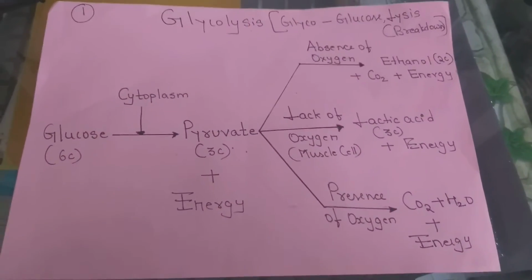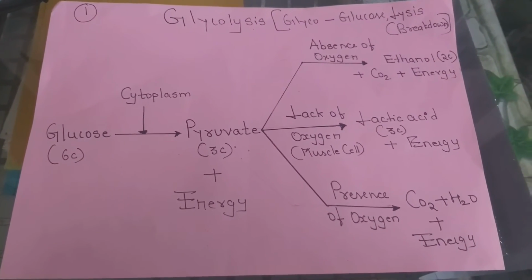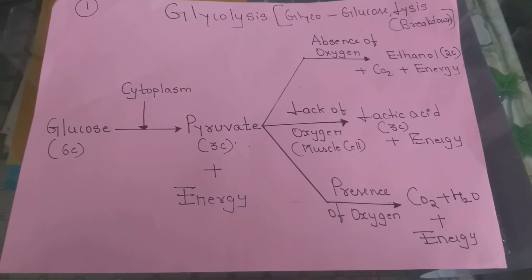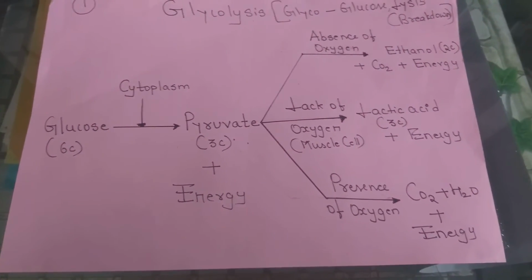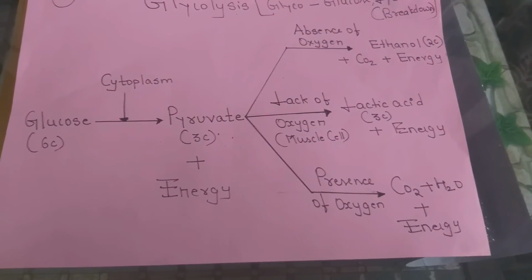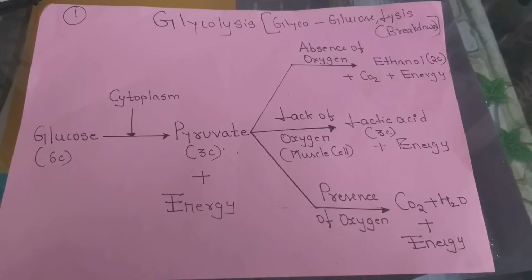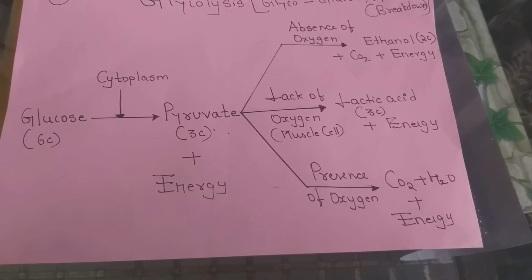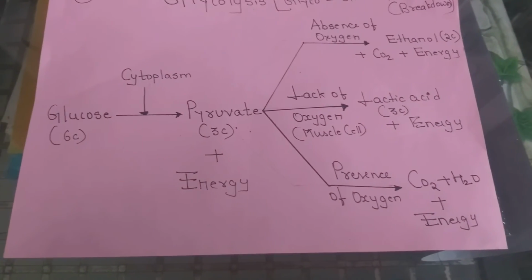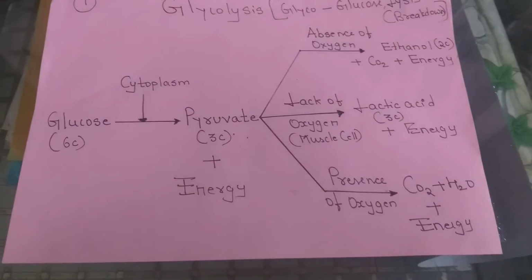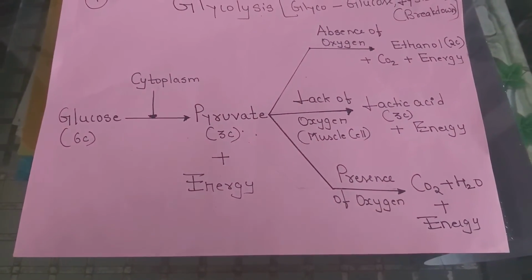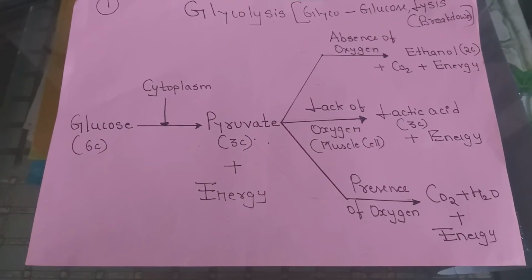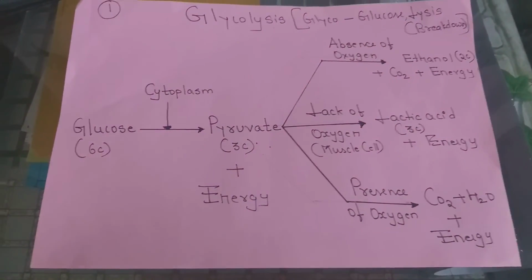So glycolysis means splitting up of glucose. And why does glucose get split up? Because a 6-carbon compound cannot be utilized directly by the cell, so there is a need to convert this compound into a usable product, which is a 3-carbon compound. This takes place partially in the cytoplasm and partially in the mitochondria of the cell. Cytoplasm is not considered an organelle of the cell. It is a semi-fluid, or semi-liquid, substance in which the cell organelles are placed.